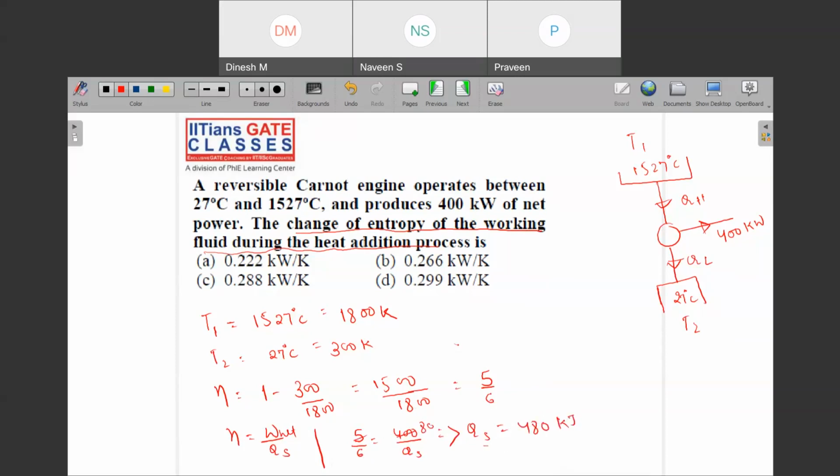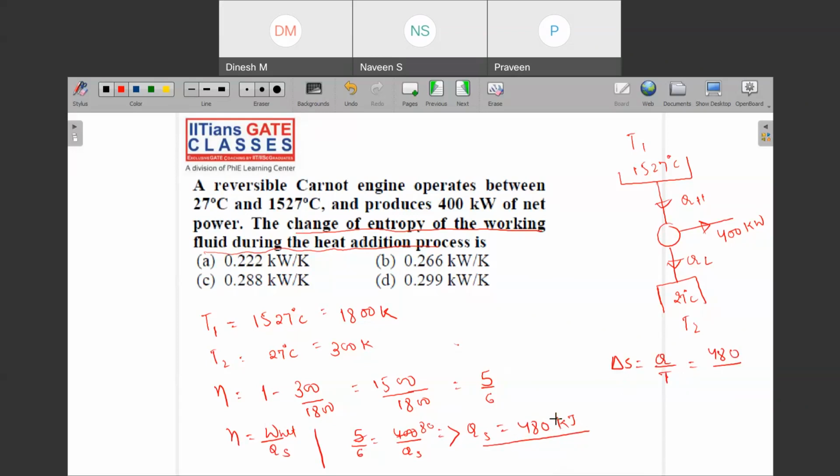Okay. So now you need to find out what is the change in entropy. So delta S is what? We know that dS is dQ upon T. So Q upon T. So what is Q here? 480. And what is the temperature?